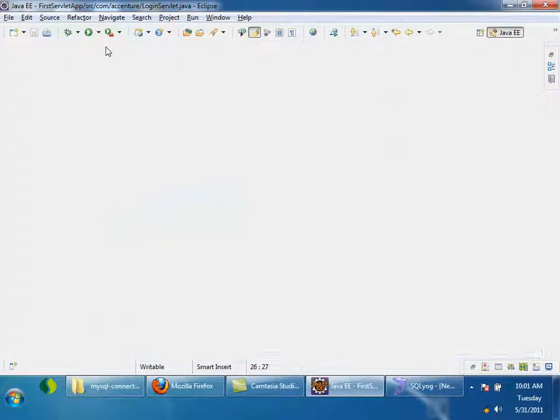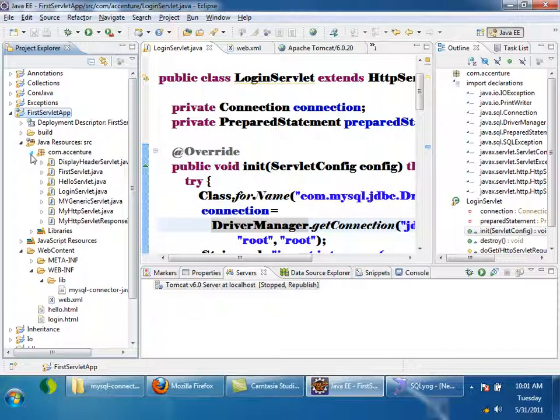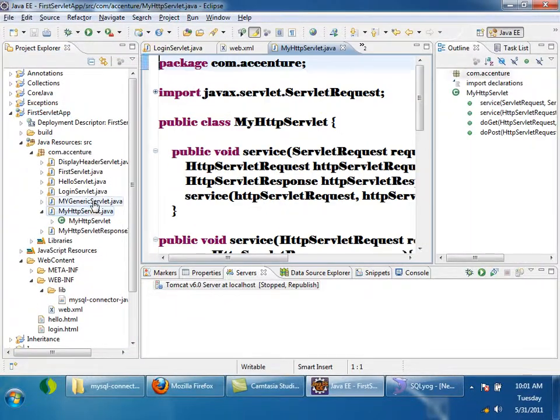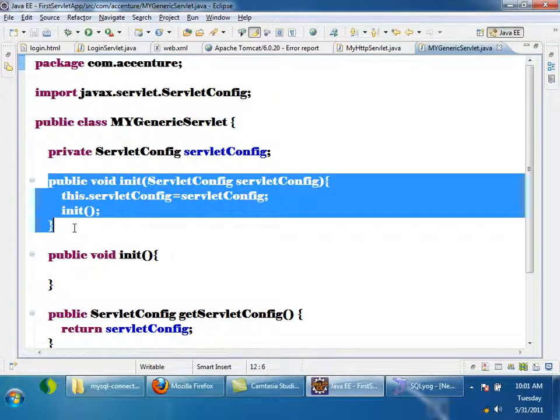As I told yesterday, where is the body for the init method given, inside which class? Generic servlet or HTTP servlet? Inside generic servlet, init method was given a body, right? Which we are inheriting. And inside generic servlet, servlet config is a private variable, and this init method was storing whatever is passed by the container in a private variable, right?